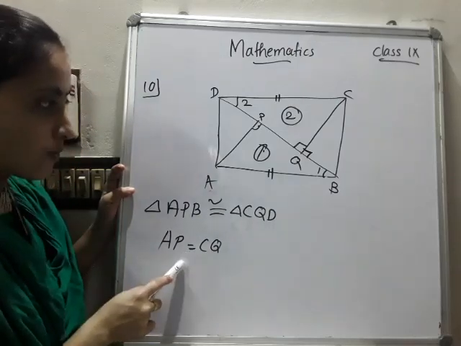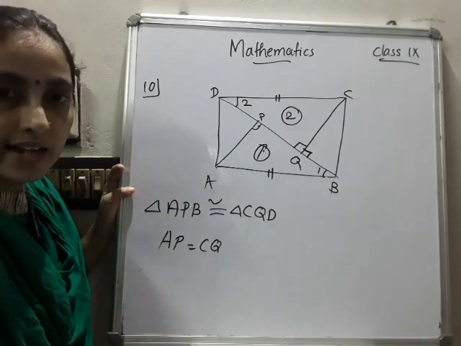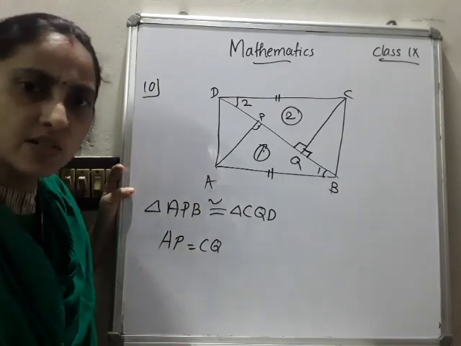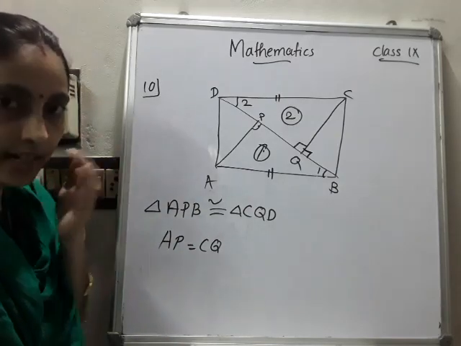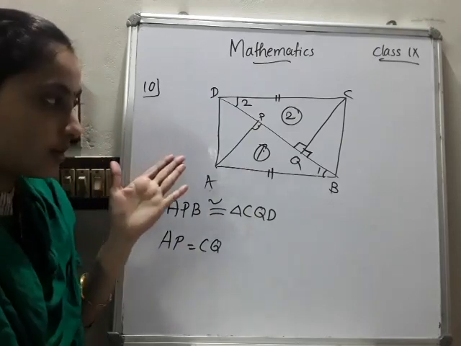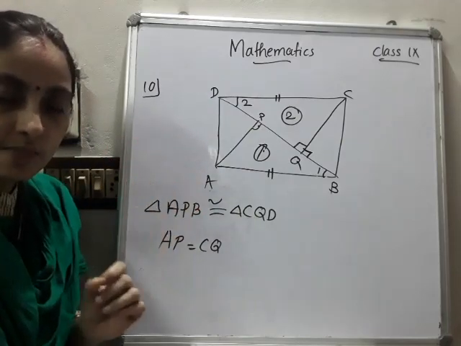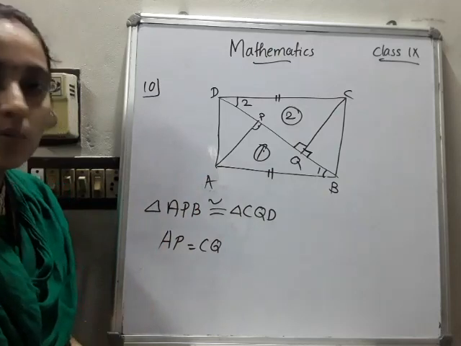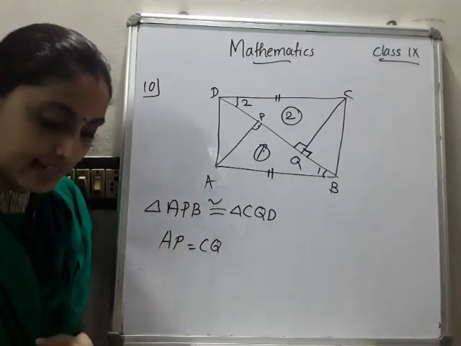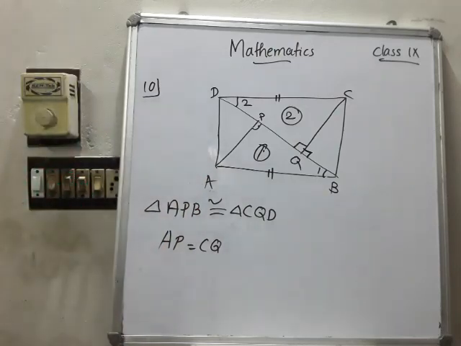And second part, how will you prove? By CPCT, what we can say? AP is equal to CQ. This much only. Okay. So those who didn't get the answer, please write down. I will not write on the board, I just explain. So please write by yourself. Okay. Then we will move to the next homework question, that is the 9th question.